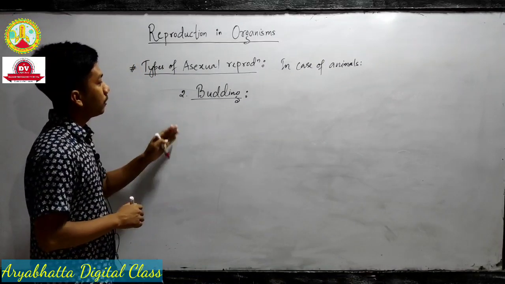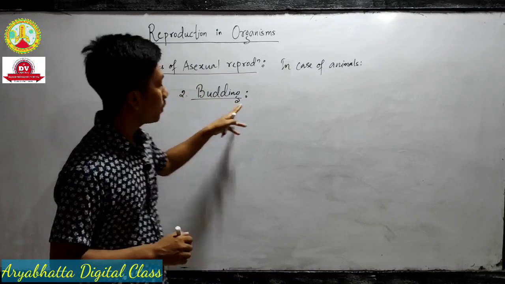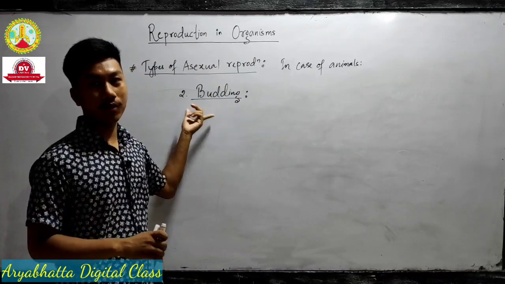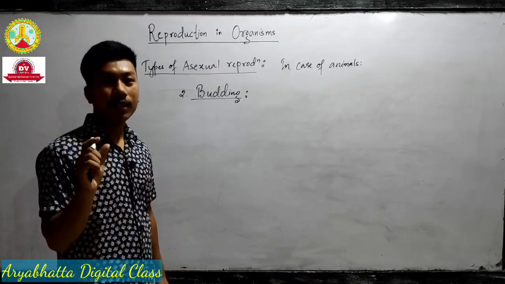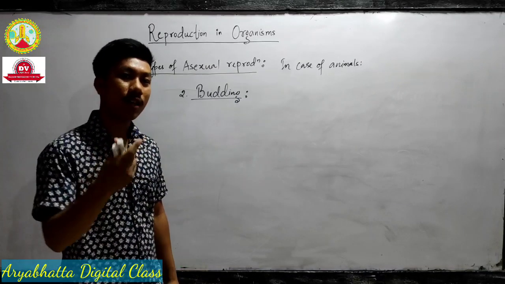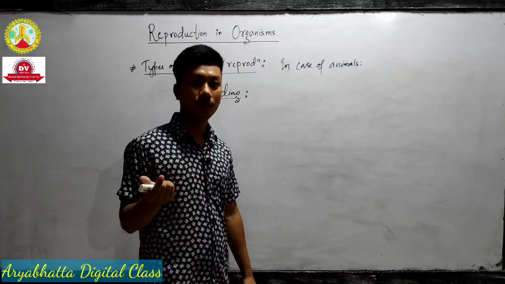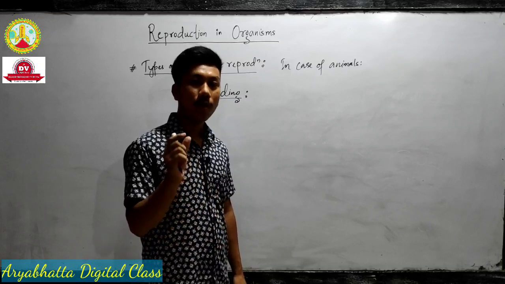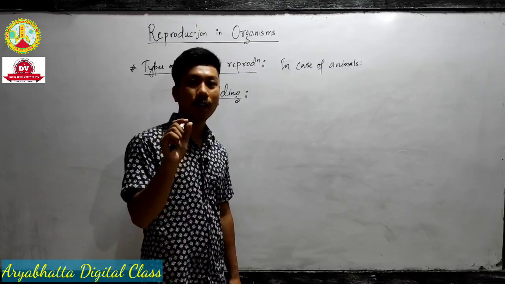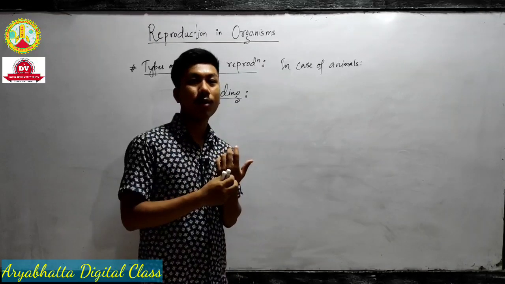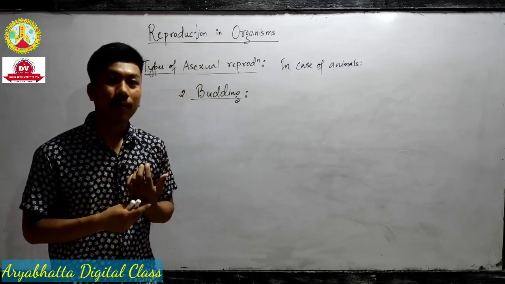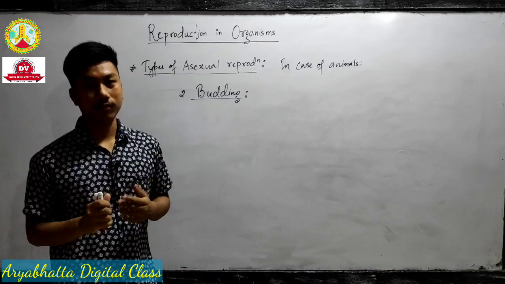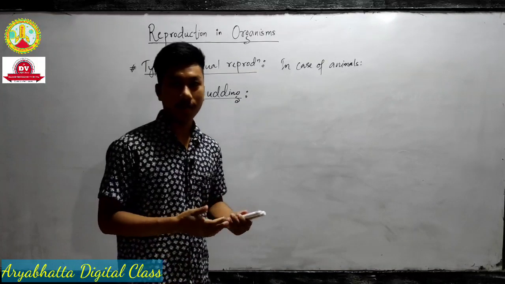So the next type of asexual reproduction is budding. Now what is budding? A small bud develops either inside or outside the body of the living organism and gives rise to a new individual. A small bud is a tiny ball-like structure. We call it a bud. It is developed either on the outer side or inner side of the body, depending on the organism.